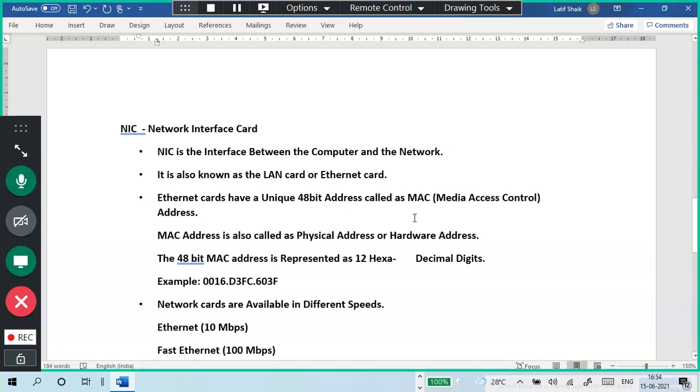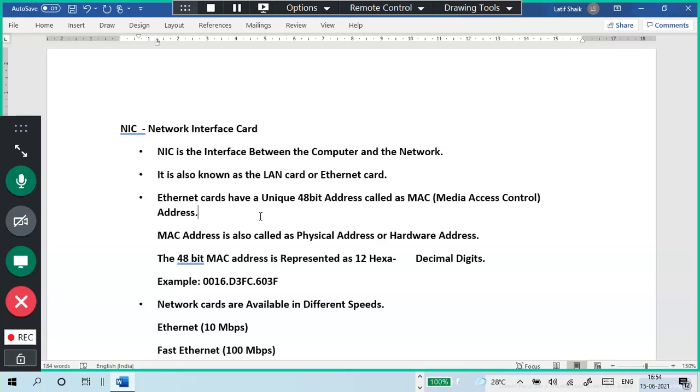MAC means media access control. Every Ethernet card has a MAC address, including Wi-Fi, Ethernet, or a normal card. Any NIC has a unique address on the hardware.